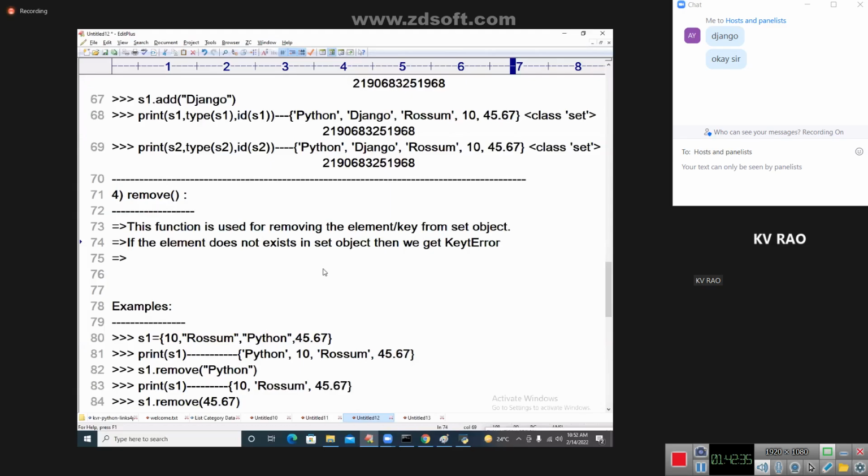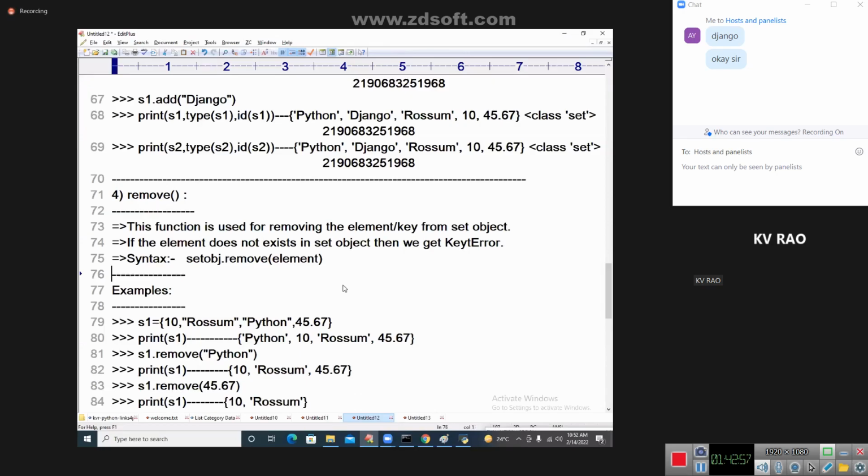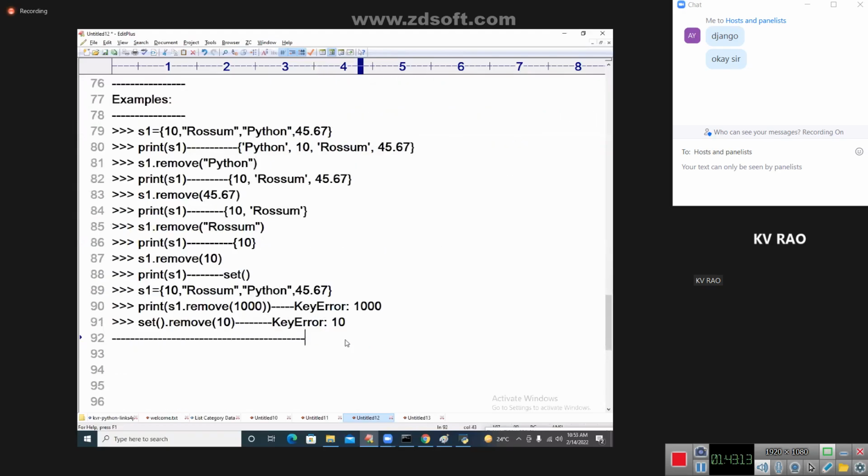Sir, what is the syntax, sir? Syntax I am going to give you. See the syntax: set_obj.remove(element). So giving the clarity here, remove of this entire thing. So key, element or what? Key, I can say. Yes, ma. Yeah, correct. So we are having key error and everything. I hope you are understanding this discussion.